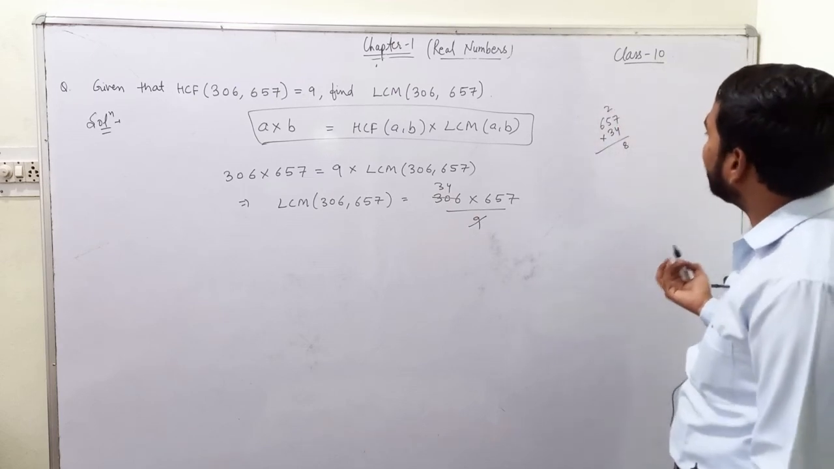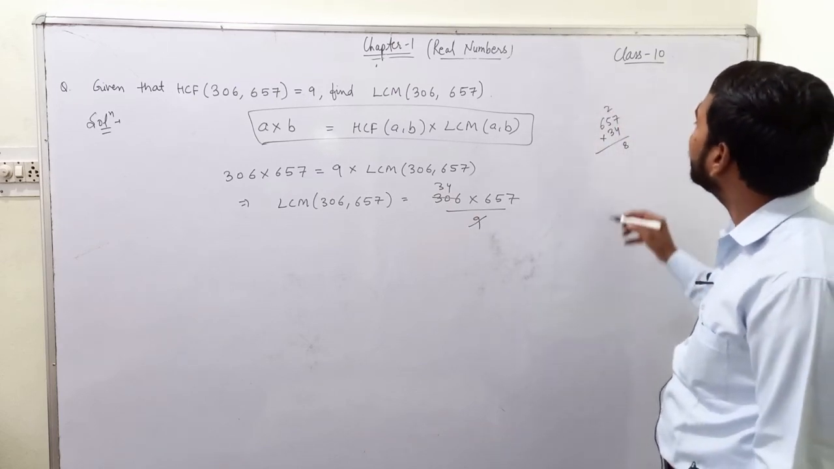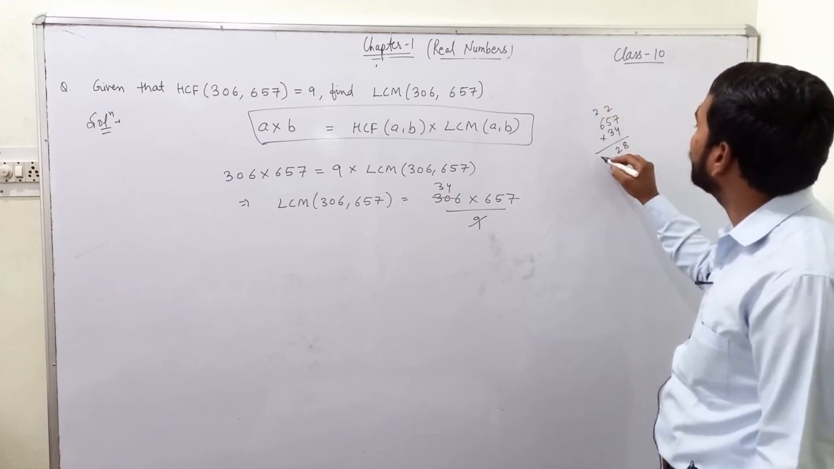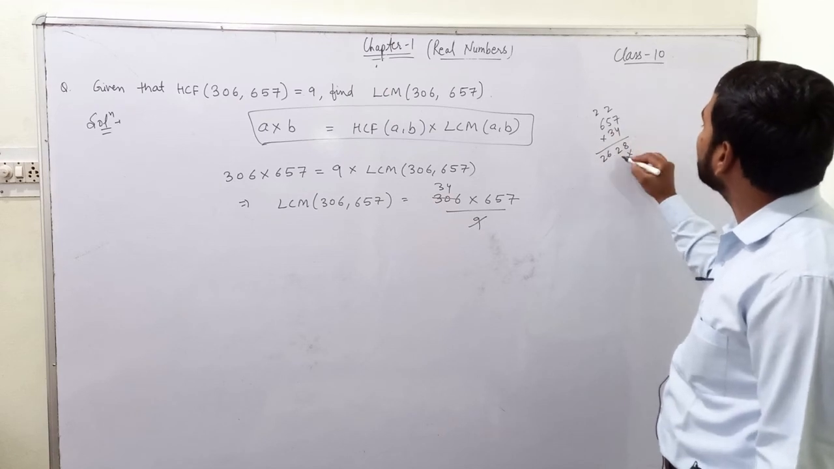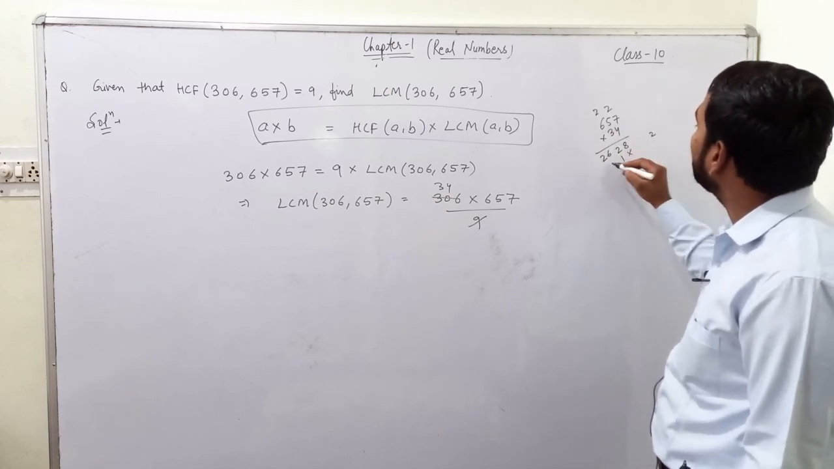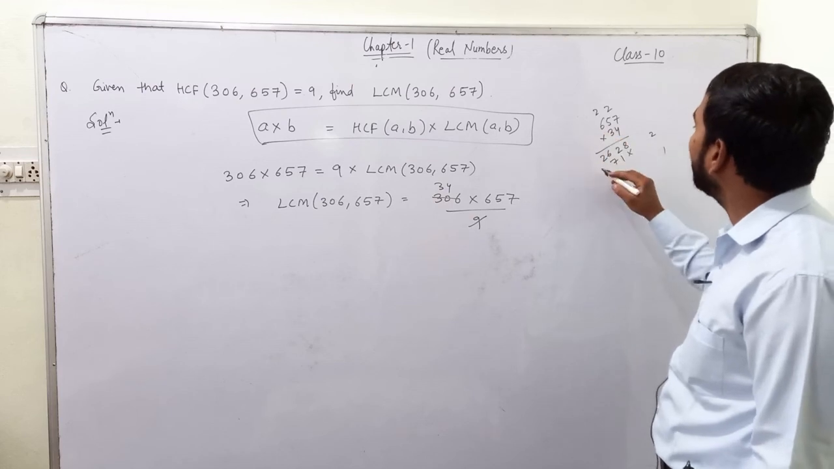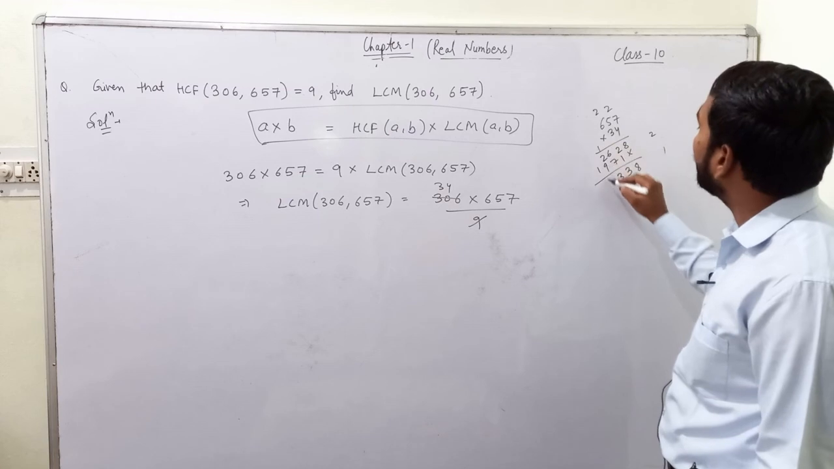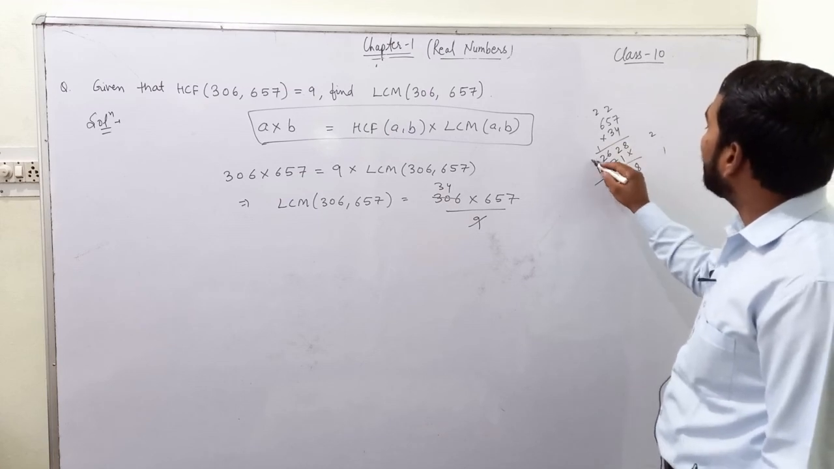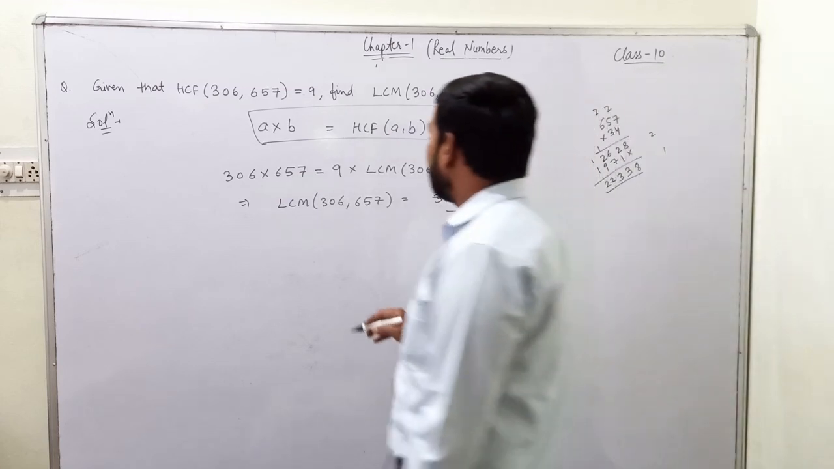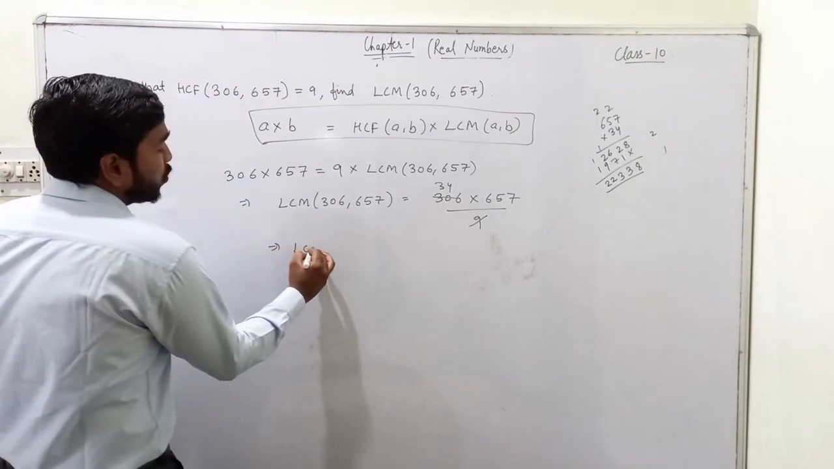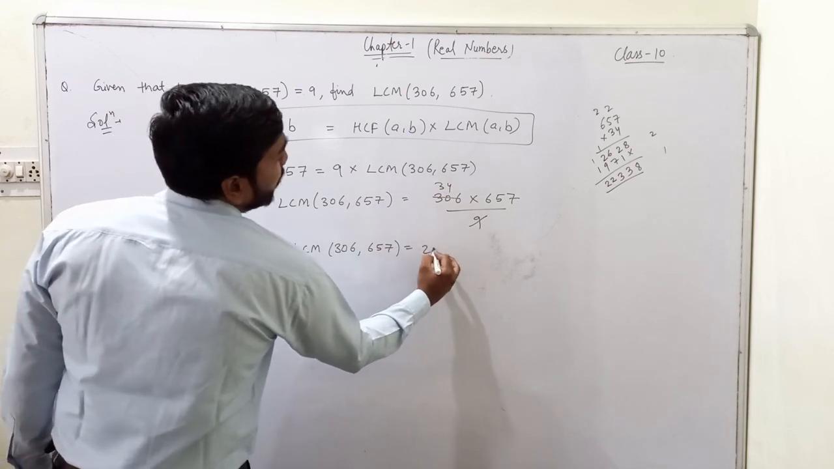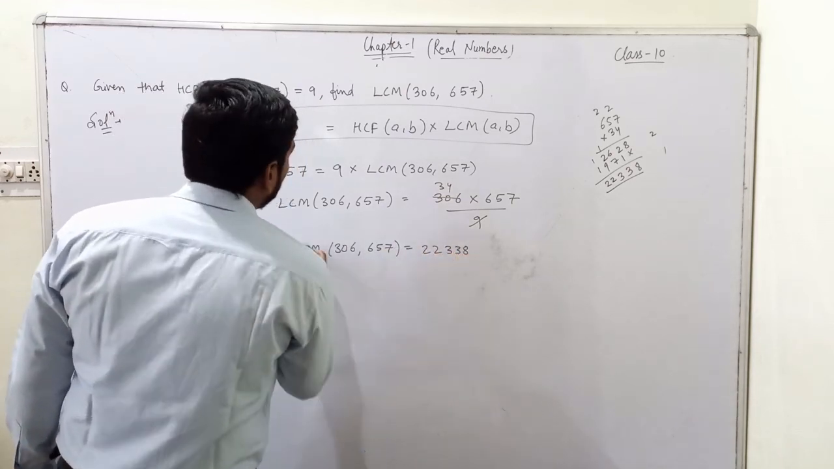7 4s are 28. We carry 2. 4 5s are 20. 20 plus 2 is 22. We again carry 2. 6 4s are 24. 24 plus 2 is 26. Then 3 7s are 21. We carry 2. 3 5s are 15. 15 plus 2 is 17. Carry 1. 3 into 6 is 18. 18 plus 1 is 19. Here we write 8, 3 and 1 and 2 and 2. So the LCM of these two numbers, that is 306 and 657, comes to be 22338. Okay.